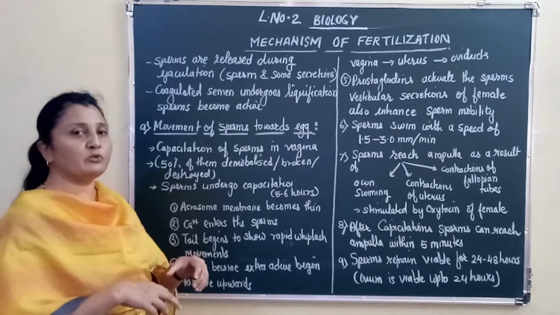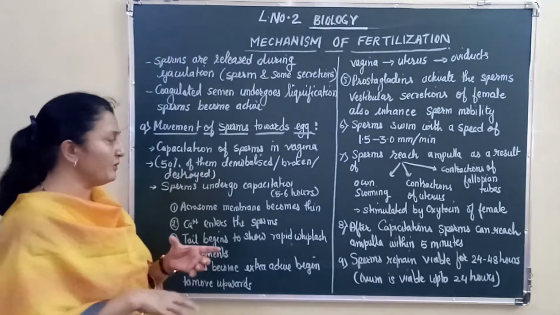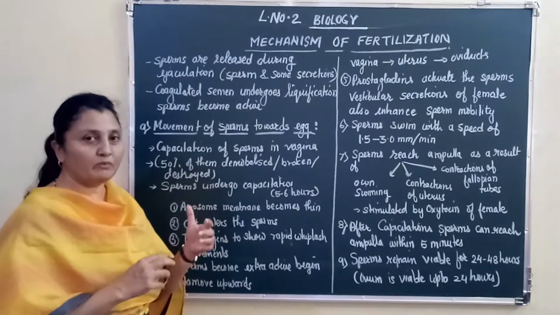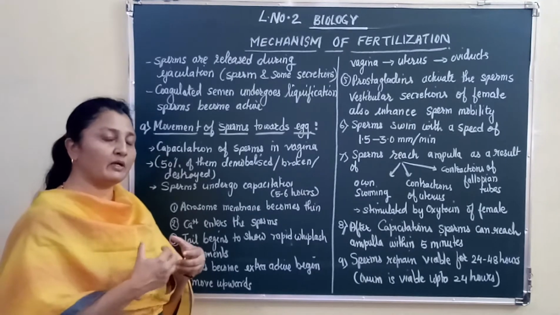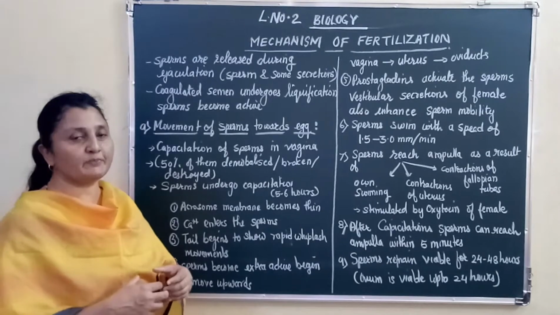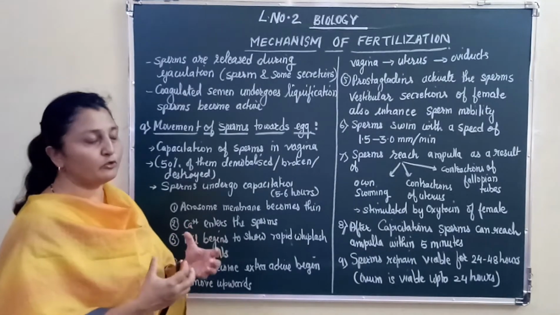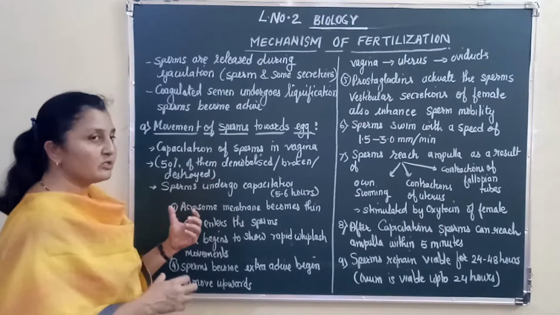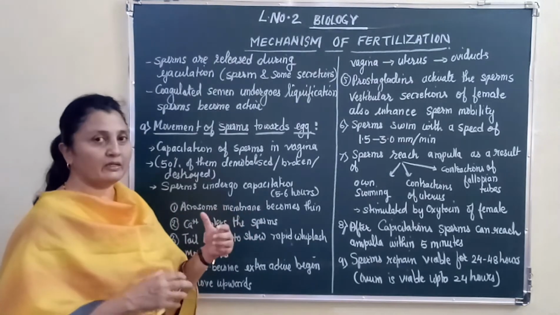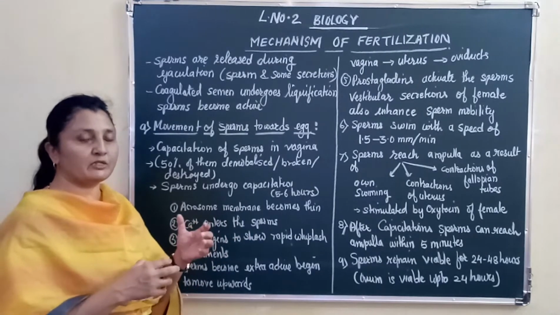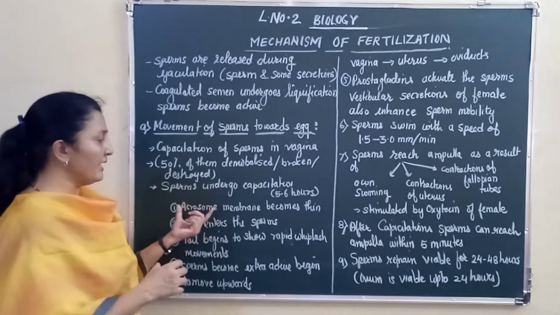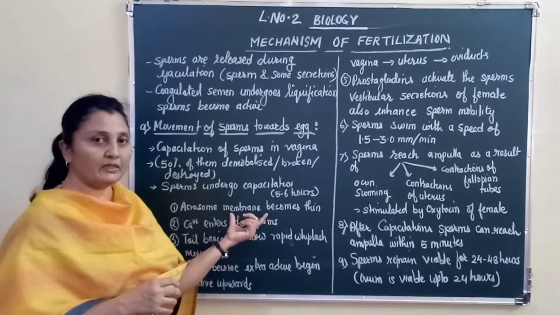So what happens to the remaining 50% of the sperms? The sperms undergo capacitation, and this process takes 4 to 5 hours. So what happens in capacitation? Let's see. The acrosome membrane becomes thin. Remember the cap-like structure present on the sperm, which is formed from the Golgi complex. That acrosome membrane becomes thin.